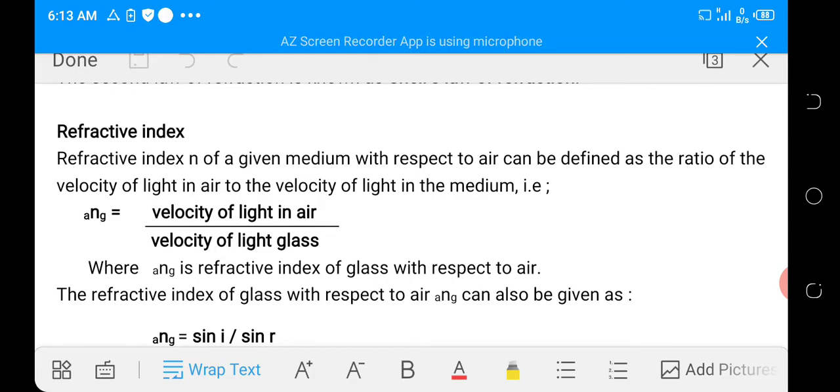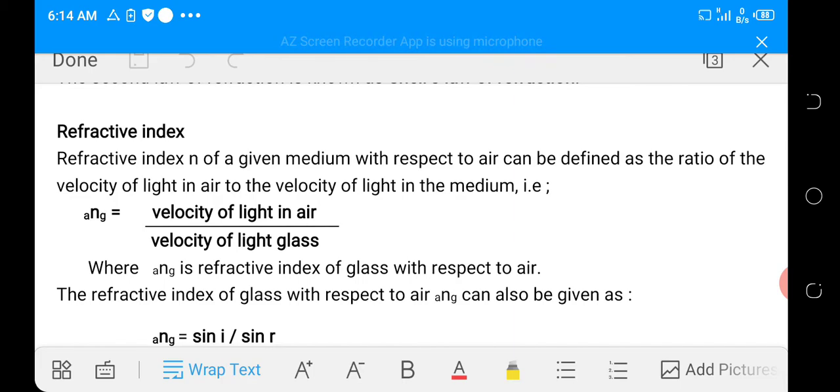For example, if a light ray passes from air to glass, the refractive index of glass with respect to air, which is denoted as shown in the equation, is given by the velocity of light in air divided by the velocity of light in glass. Refractive index has no unit.